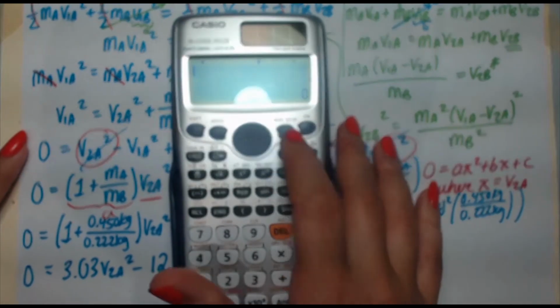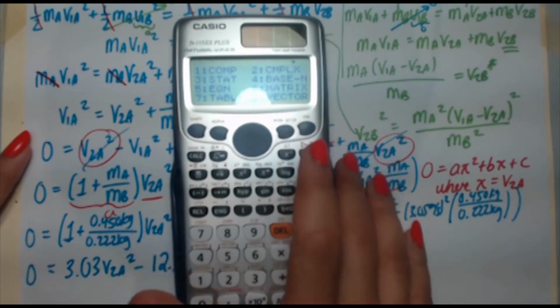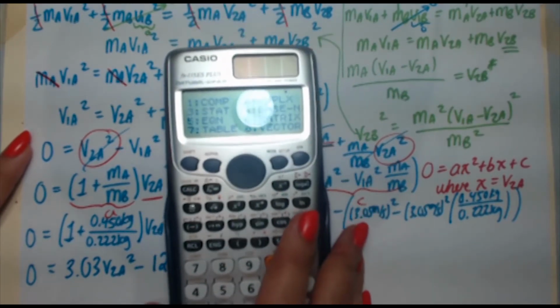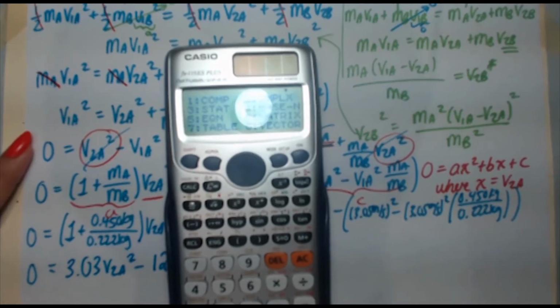So go on, press mode. Hopefully you guys can see that. Let me try turning the light off. It might be easier.